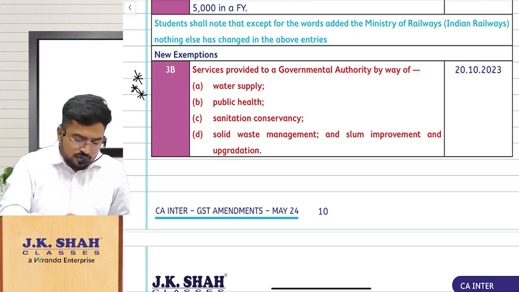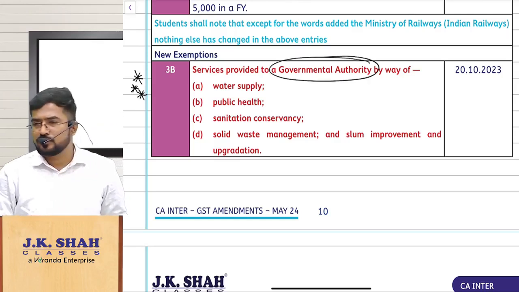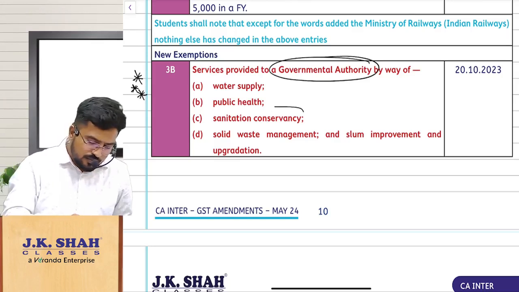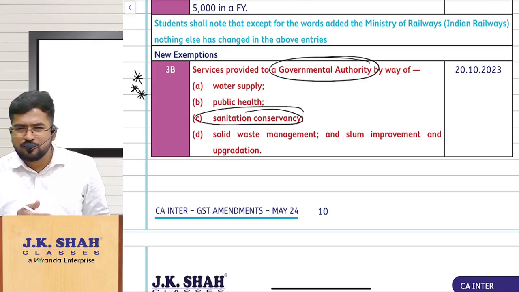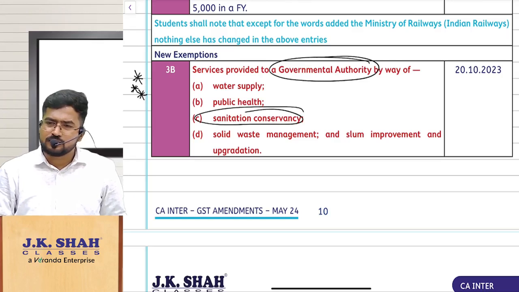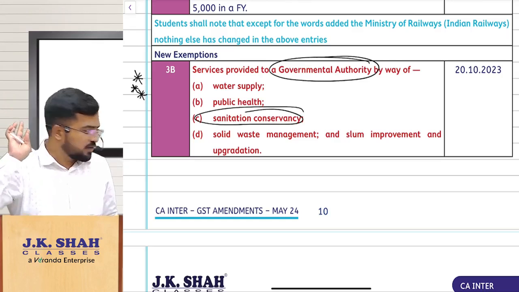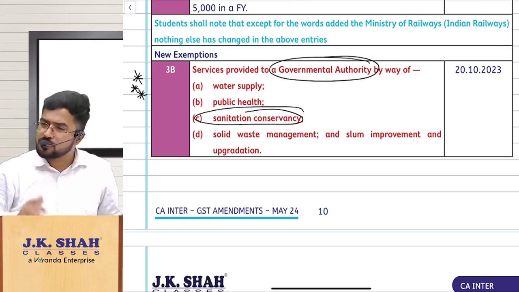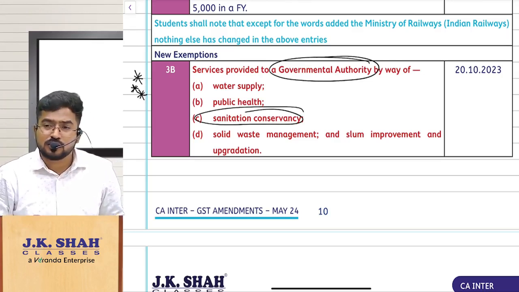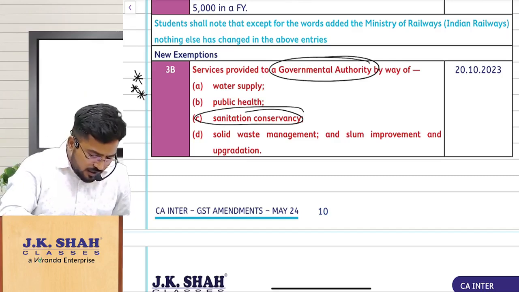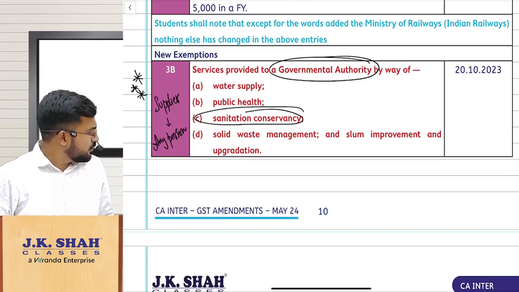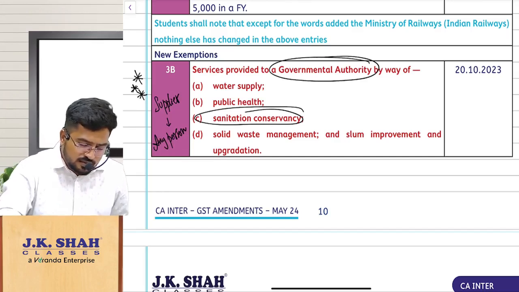It is provided to a governmental authority. What is it that you are providing? Here, did they focus on who should be the supplier? You are seeing the entry in front of you. Did they tell anything about the supplier? That means the supplier can be any person. But definitely the recipient should be who?